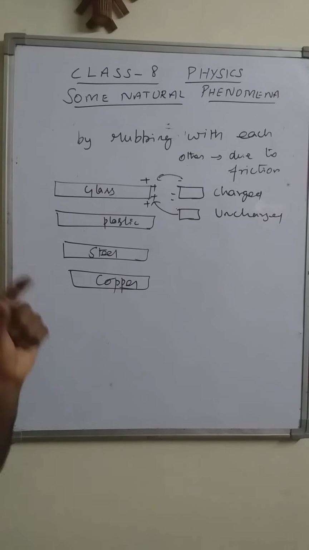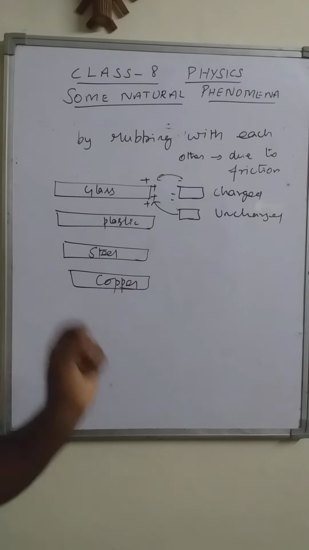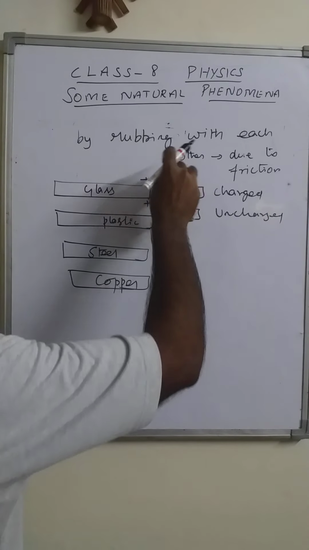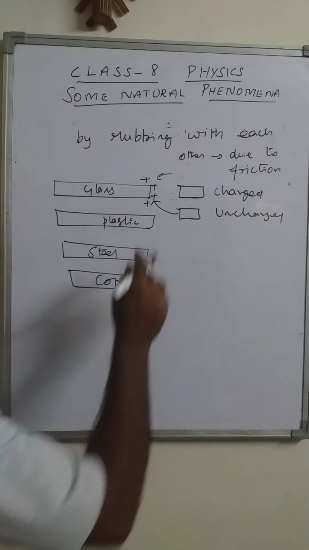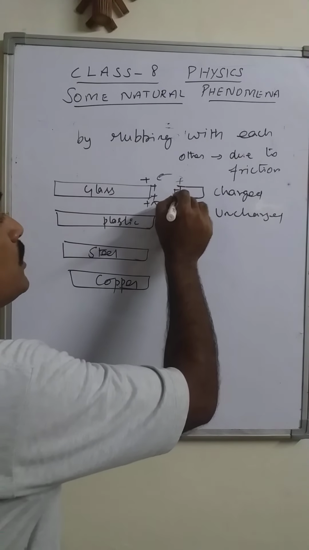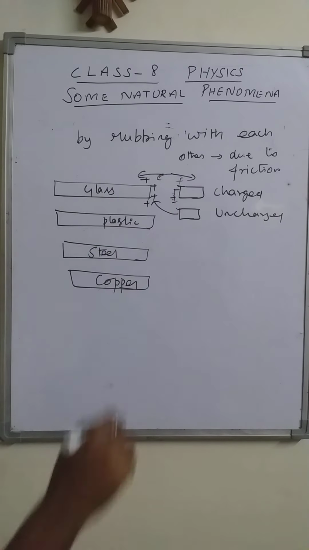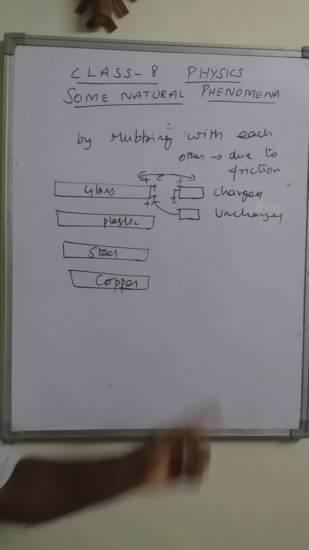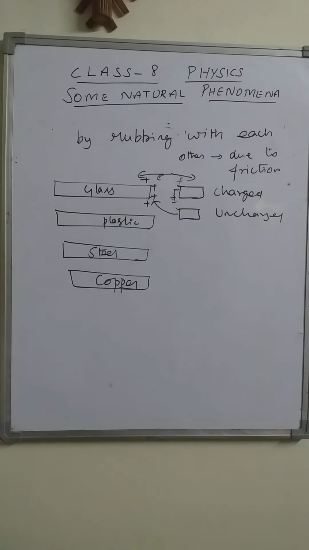So to distinguish whether the object is charged or uncharged, the surest test is the repulsive test. If we take identical objects, one charged and another uncharged, if it is positive, then it shows repulsion. Uncharged, it shows attraction. An uncharged object will always be attracted by the charged object.